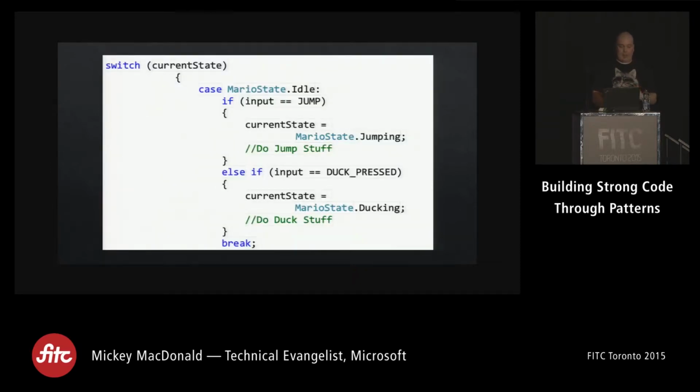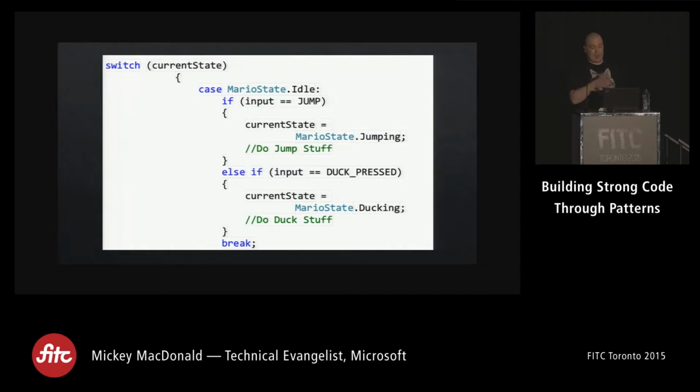Then, based on these states, we're going to build a switch case system. So we're going to switch based on our current state. So we'll have a variable that holds the state that we're currently in. So what happens here is we have our input stream coming in, right, and we're going to check for our triggers. So our first case is Mario.idle, right? So this is when Mario's idling. If the input comes in and we're already in our idle state, and it matches jump, we're going to switch to our jumping state. Simple enough, no? We'll do all the fancy stuff to make him look cool when he's jumping.